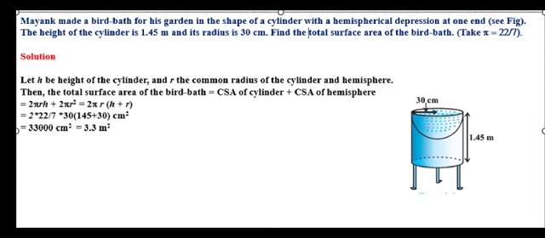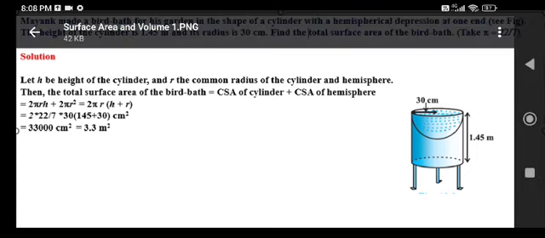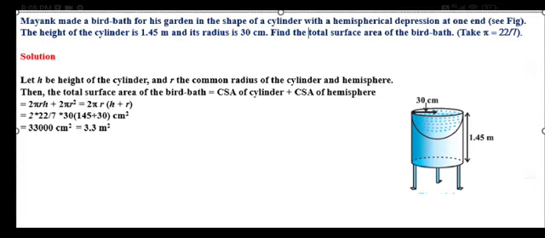Now we will go to the figure. The height of the cylinder is given to be 1.45 meter and the radius of the cylinder and radius of the hemisphere both are same in this problem. So the radius is common for cylinder and hemisphere, and that is given to be 30 centimeter. That is given in the figure. Now let us go to the solution.